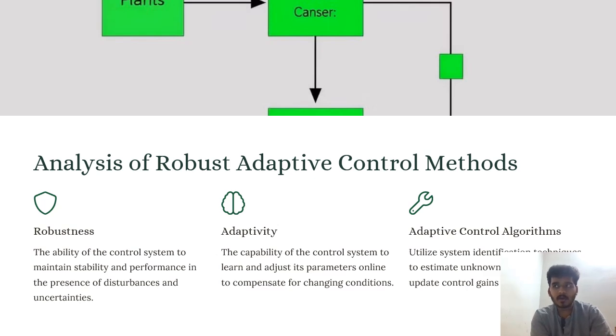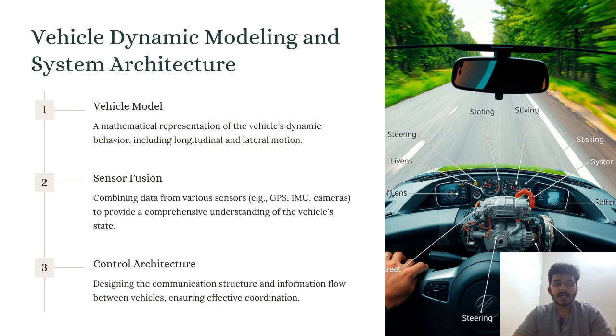Analysis of the adaptive control methods. In further slides, let us see vehicle dynamic modeling and system architecture. On the right side of the picture, we can see steering, a rotor, and different parts like brakes and sensors. These all come under sensor fusion of the vehicles, with GPS and other sensing techniques, for further enhancement of the steering.